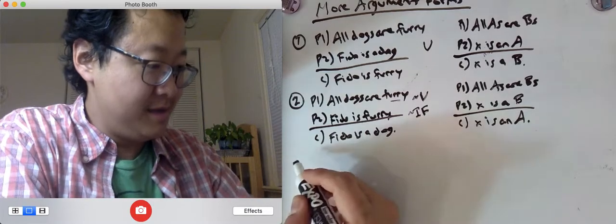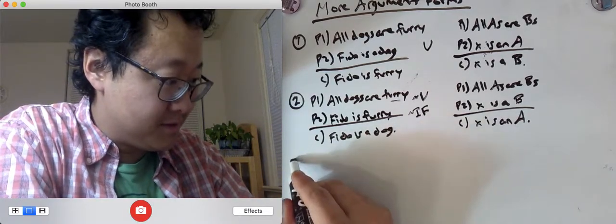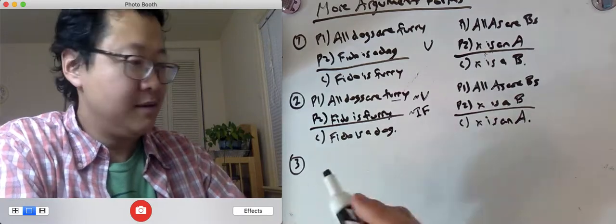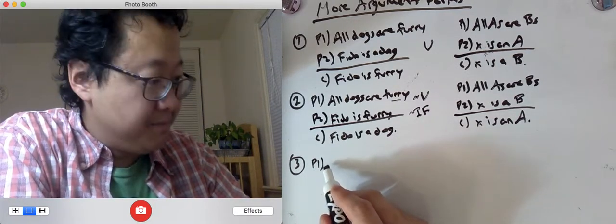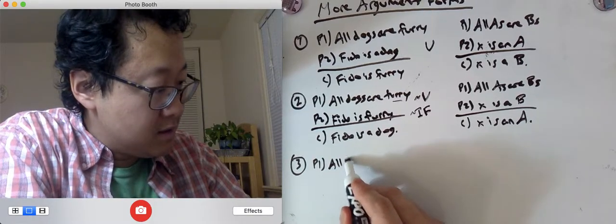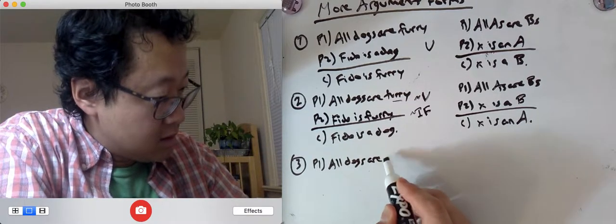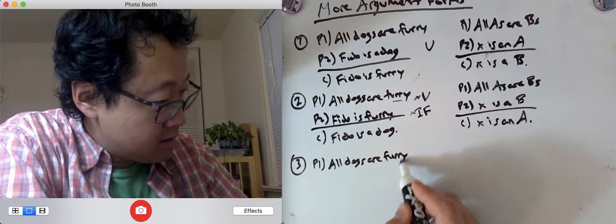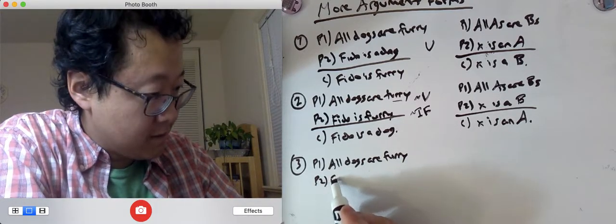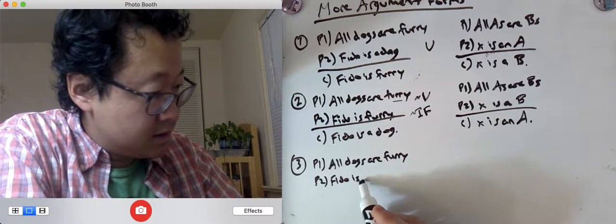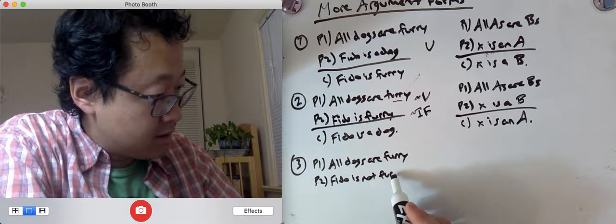Okay, so number 3. Let's try this. Premise 1, all dogs are furry. Premise 2, Fido is not furry.